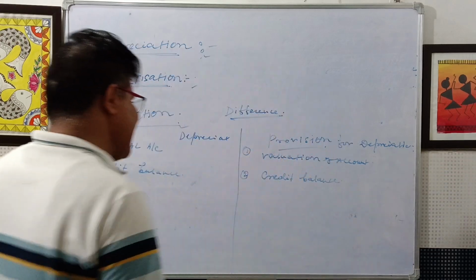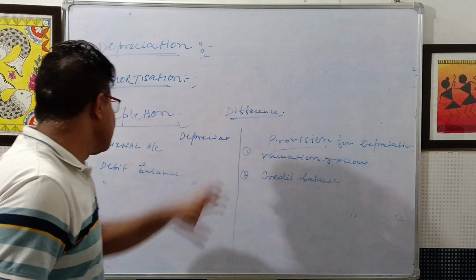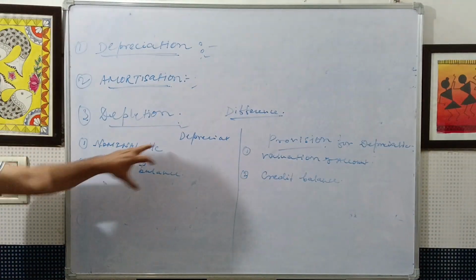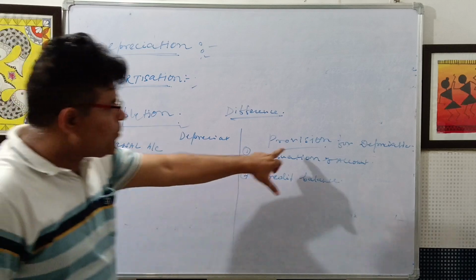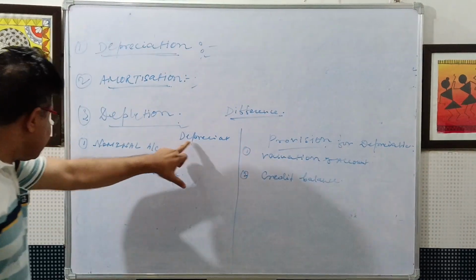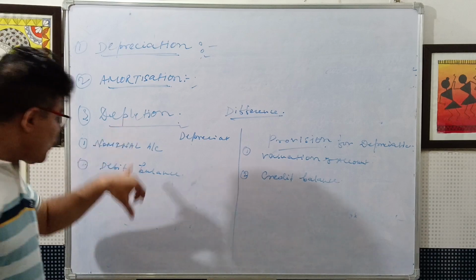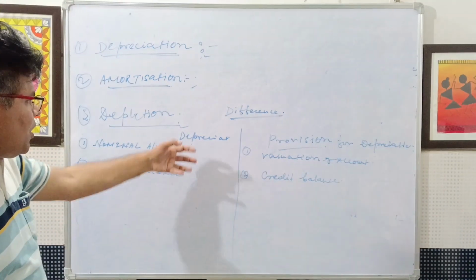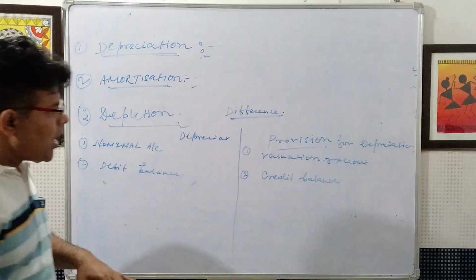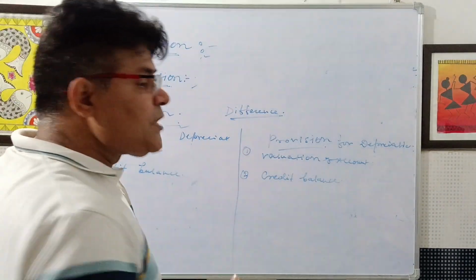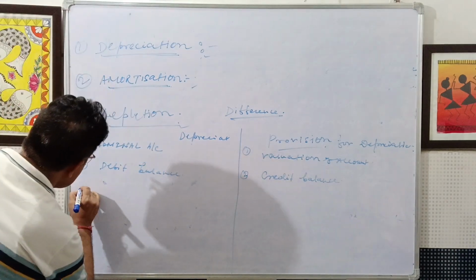You have to understand the difference between depreciation and provision for depreciation. First, depreciation is a nominal account and provision for depreciation is a valuation account. Depreciation always has a debit balance because depreciation is an expenditure, and provision for depreciation has a credit balance. Depreciation is a temporary account.